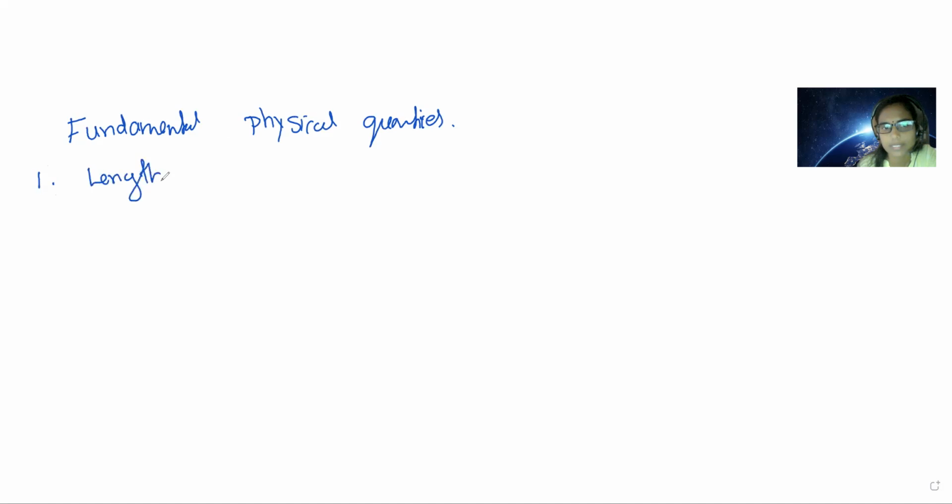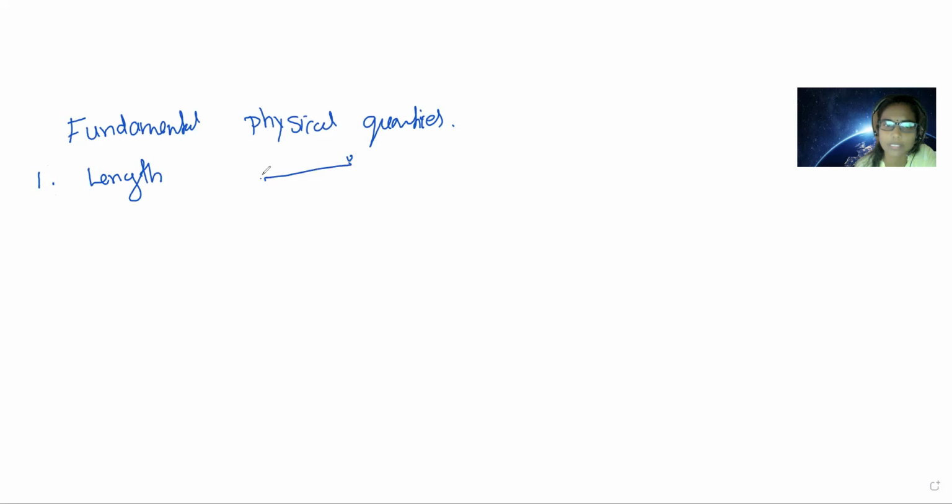So fundamental quantities according to the SI system: there are seven fundamental physical quantities. In that, the first one is length. So what is length, children? Length is nothing but the extent from one end to another end. How much extent is there?